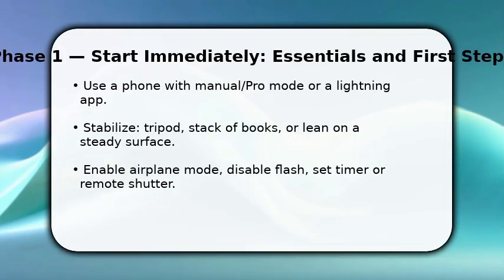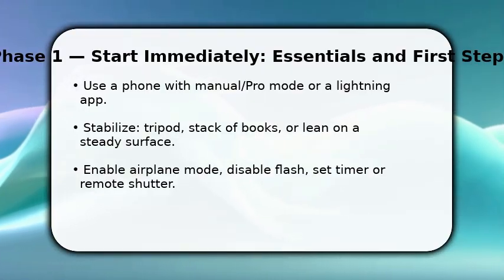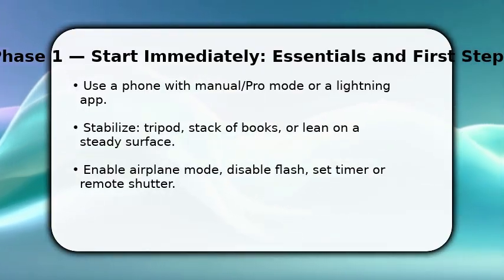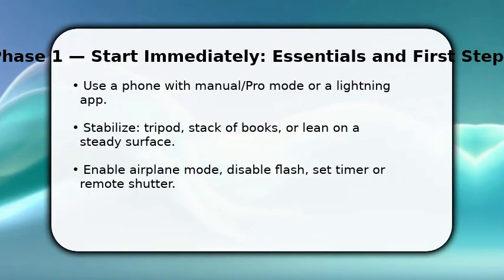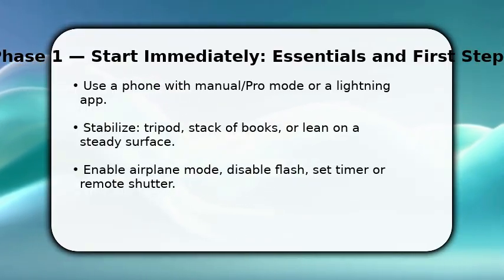You begin by setting essentials. Get into position and lock your composition now. Open Pro Mode or your long exposure app, set ISO low and shutter longer. You want streaks, not noise.